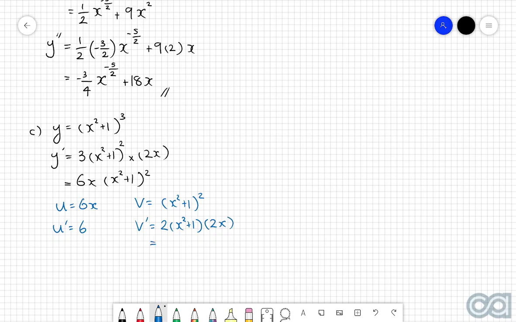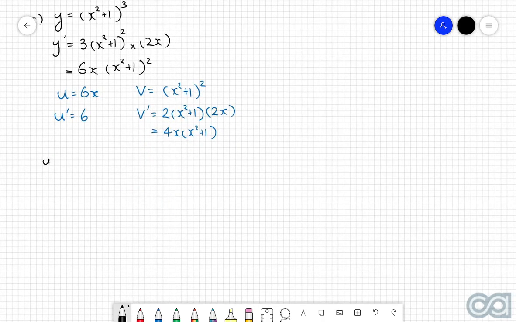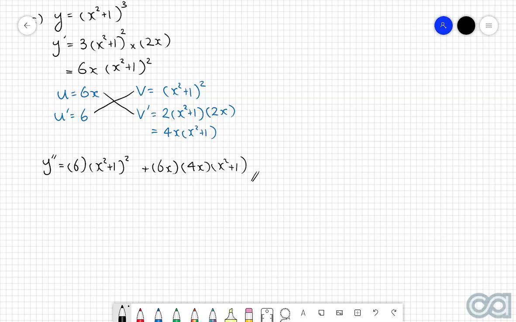For simplicity, I am going to simplify this one here. So that'll be 4x, then (x squared plus 1). So now using the product rule, y double dash is going to be equal to these two multiplied together. So that'll be 6, then (x squared plus 1) squared, plus these two multiplied together, which is 6x, then 4x, and then (x squared plus 1). Now, in order to simplify this one, you would have to go through some expansion and simplification, so we're not going to worry about this one here.